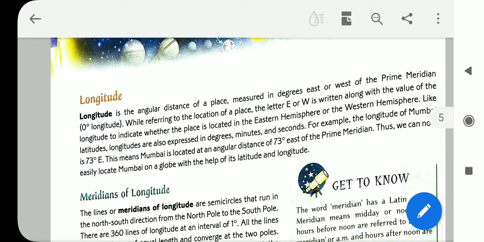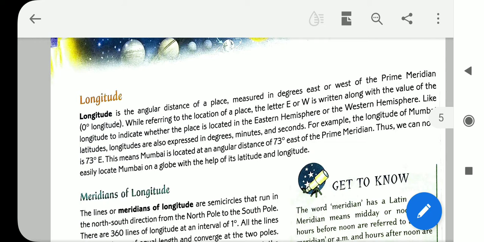While referring to the location of a place, the letter E or W is written along with the value of the longitude to indicate whether the place is located in the eastern hemisphere or the western hemisphere. I repeat the sentence. While referring to the location of a place, the letter E or W is written along with the value of the longitude to indicate whether a place is located in the eastern hemisphere or the western hemisphere.